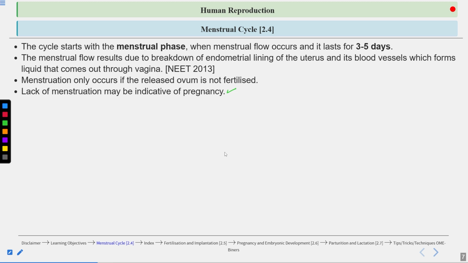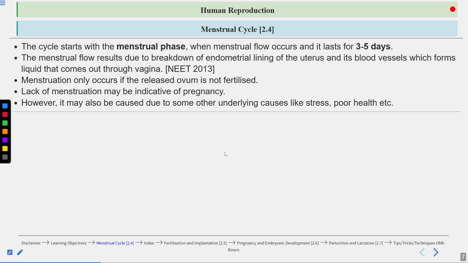Clear? The menstrual cycle is regulated by hormones. So the menstrual cycle can be affected by stress and poor health, because of these conditions hormonal imbalance occurs, and this can affect the menstrual cycle.